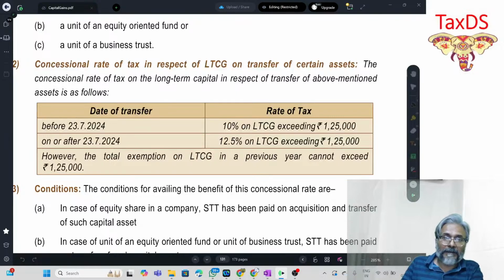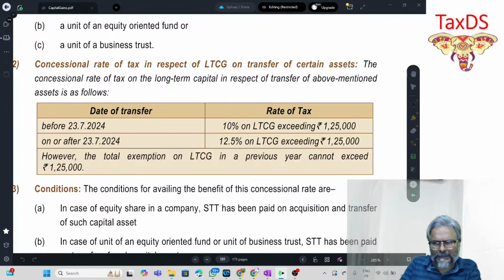Now, the stock market reacted a bit negatively in this context. So they made one more change. Remember you did the 1 lakh threshold limit up till November.